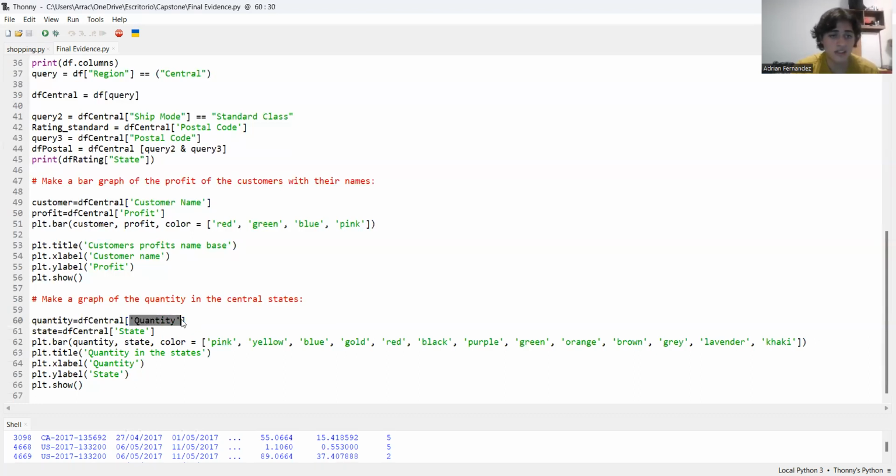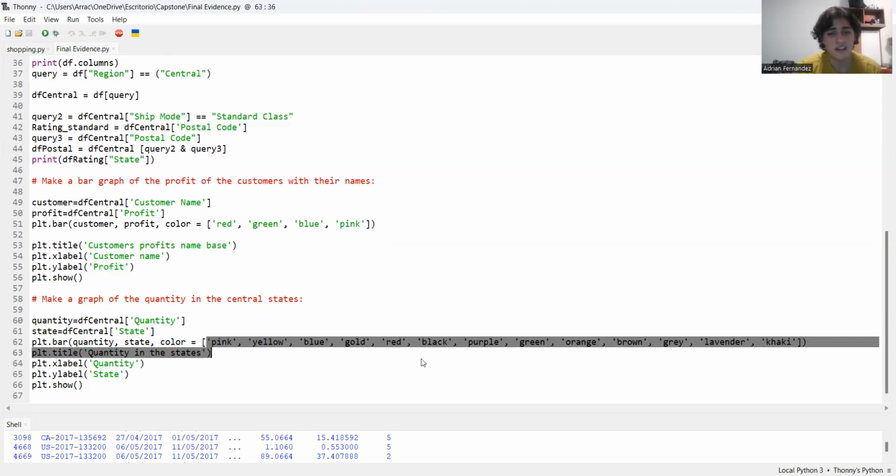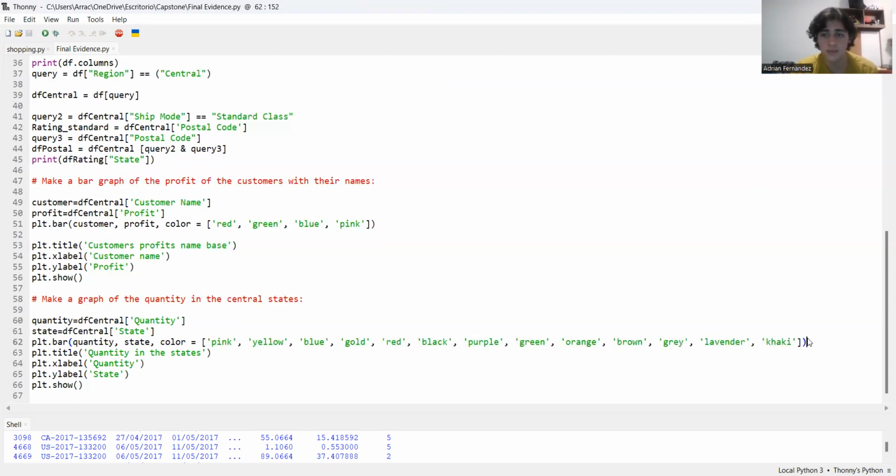That was another one that I didn't use in the other programs. The state, obviously this is from the central part, it's not all the states. And as you can see, I count all the states from the central part, and they are 13. So I put a color for each one to know well what is the quantity of each one of the states. And yeah, as you can see, I show it in the last part, and I think that's it.